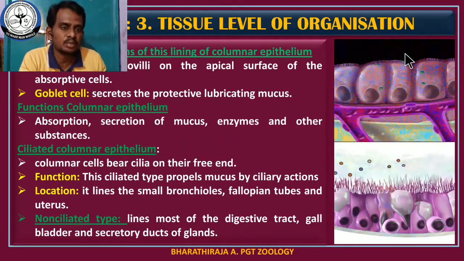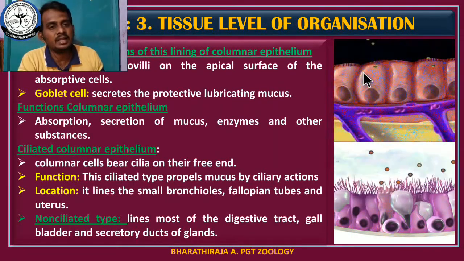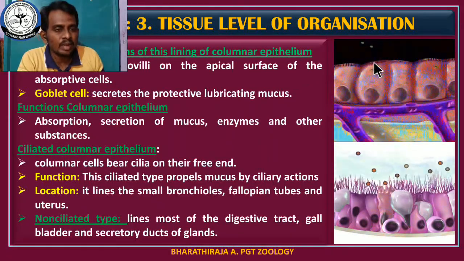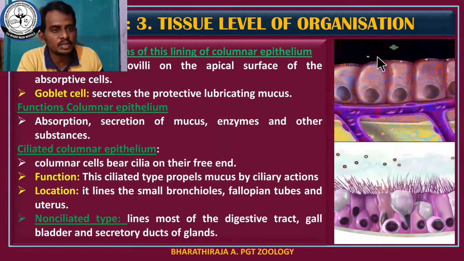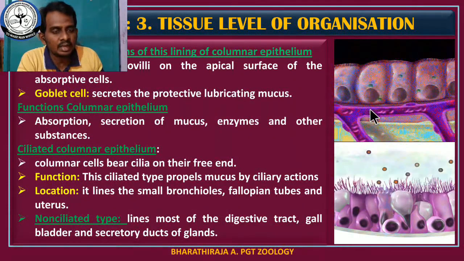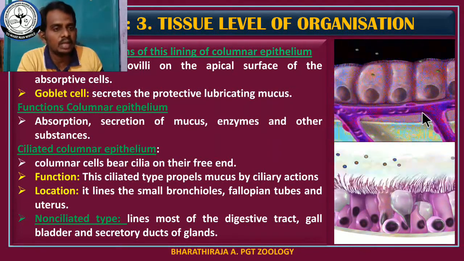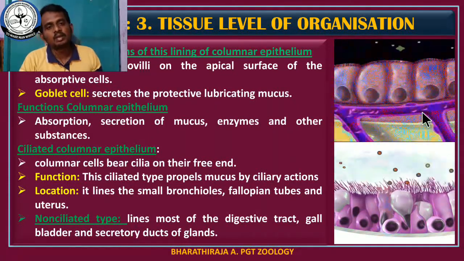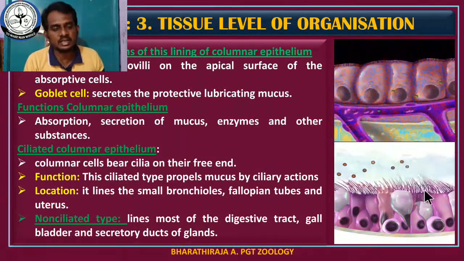And the second one is absorption, and this is also in cuboidal epithelial cells. These are blood vessels. This is the lining of the gastrointestinal tract, and this part contains a minute structure called microvilli. See students, these microvilli are responsible for absorption of digested food material, and this digested food material is absorbed by the microvilli of these cuboidal epithelial cells and transported to the blood vessels. That's all. There are two functions carried out by the cuboidal epithelial cells: absorption and secretion, especially secretion of mucus.